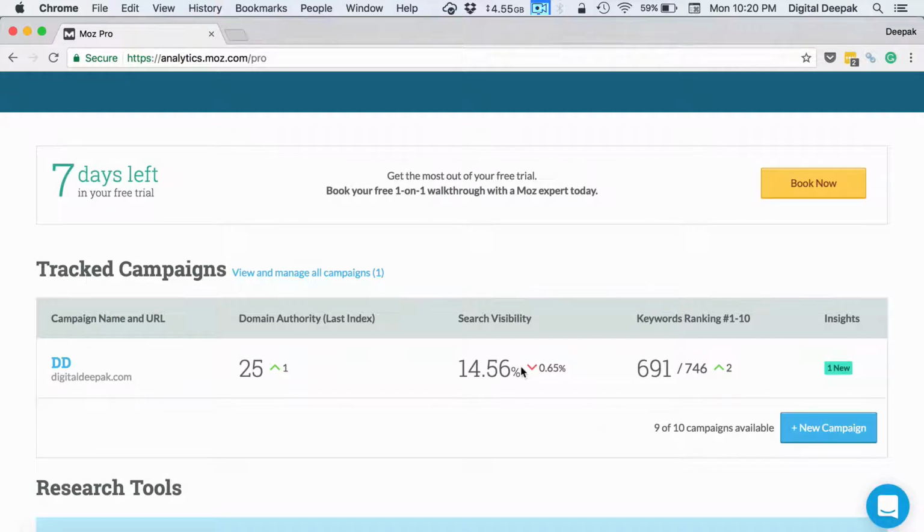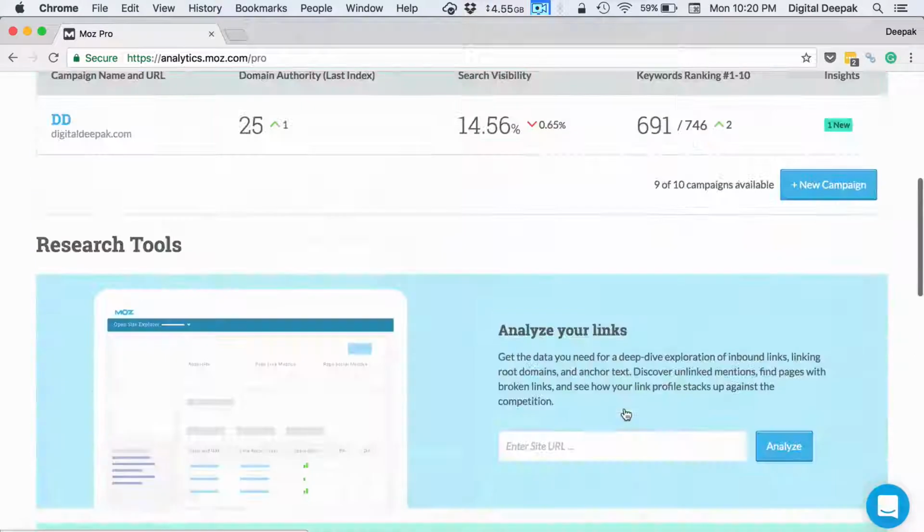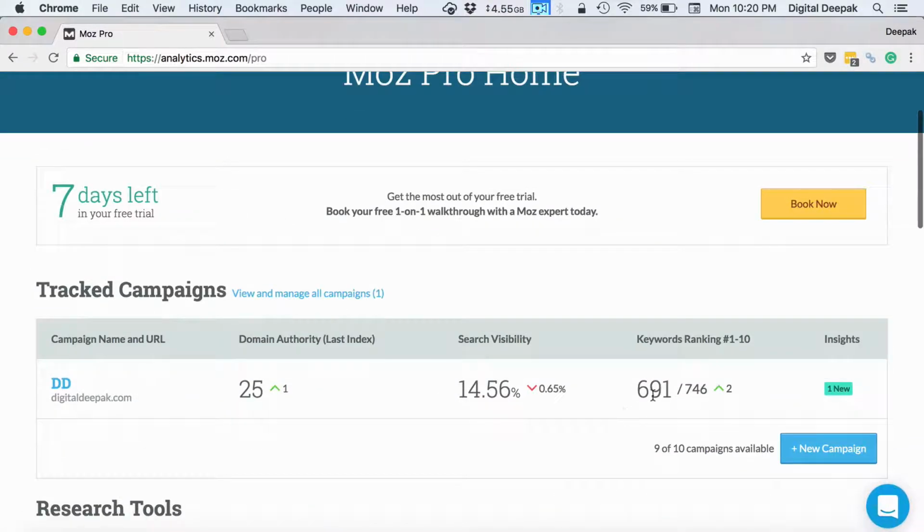It will also show you something called search visibility. Search visibility will increase or decrease depending on your rankings, and that is also something that you can keep track of. Let me go ahead and open this particular campaign.